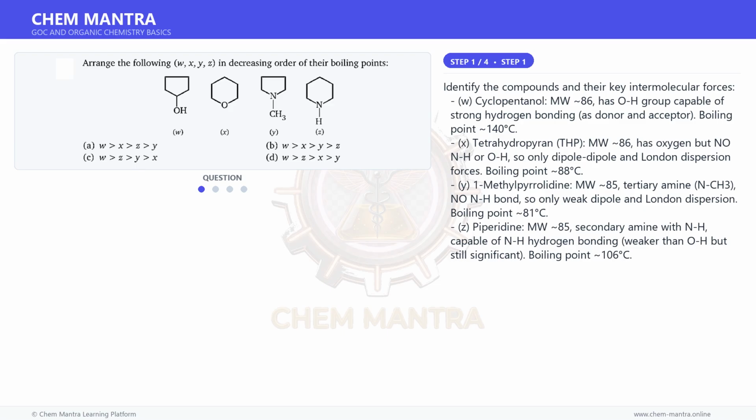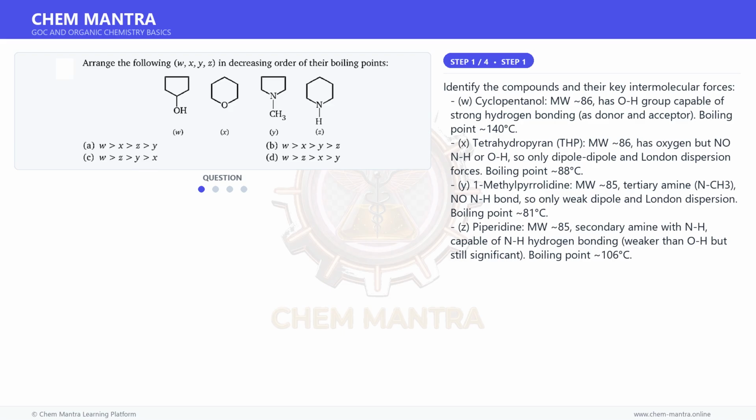W. Cyclopentanol, molecular weight 86, has an OH group capable of strong hydrogen bonding as donor and acceptor. Boiling point 140 degrees C. X. Tetrahydropyran, THP, molecular weight 86, has oxygen but no NH or OH, so only dipole-dipole and London dispersion forces. Boiling point 88 degrees C.